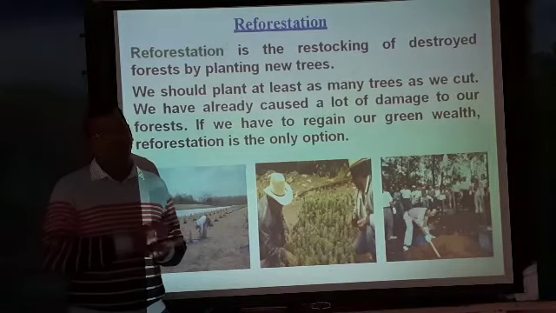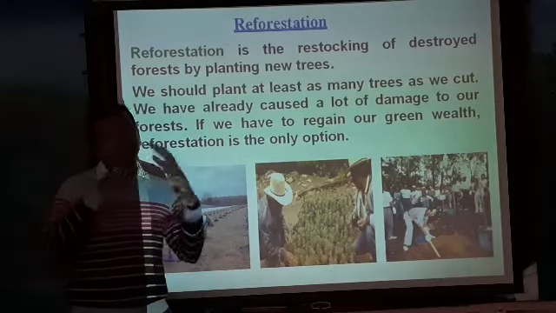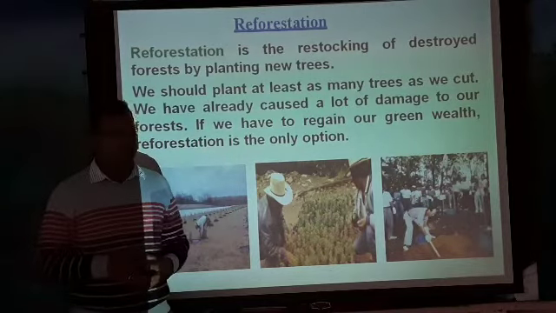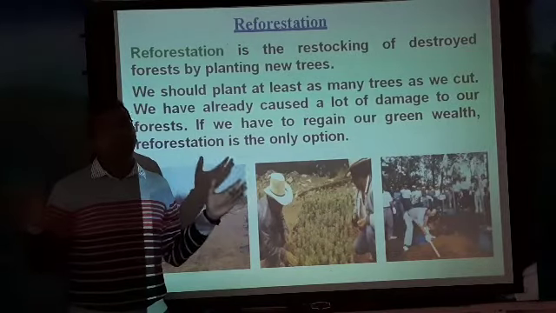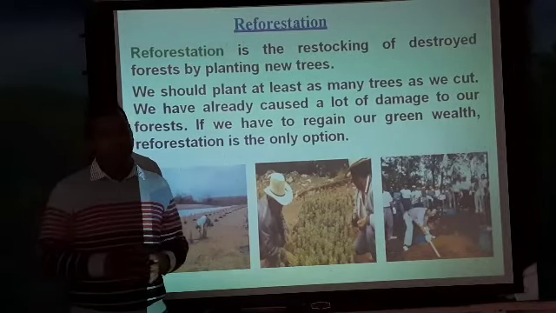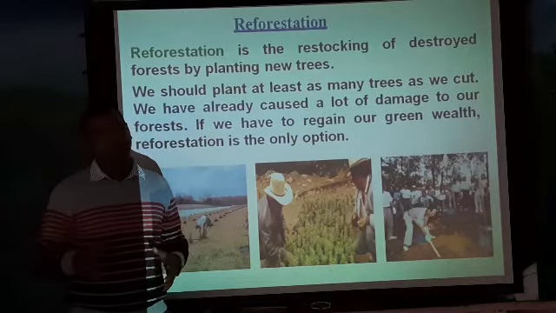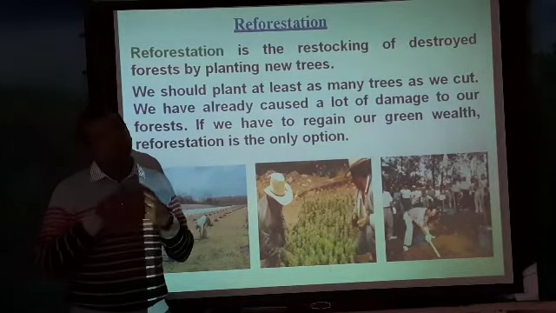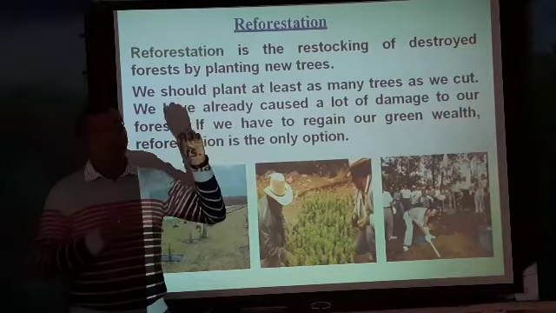To build one huge factory we need enough space, so we need to cut more and more trees. And to make roads, we need to cut trees too. Because of all these reasons, we have damaged our forests.